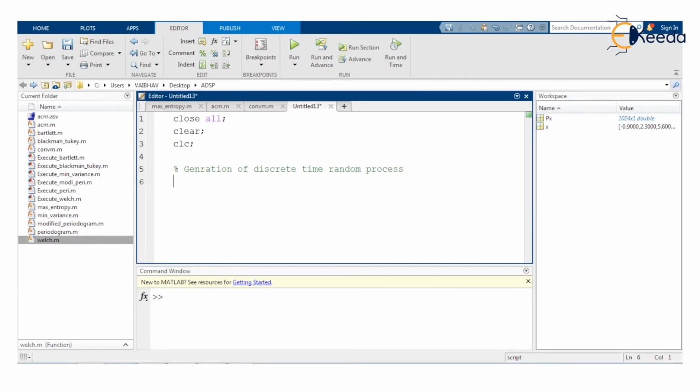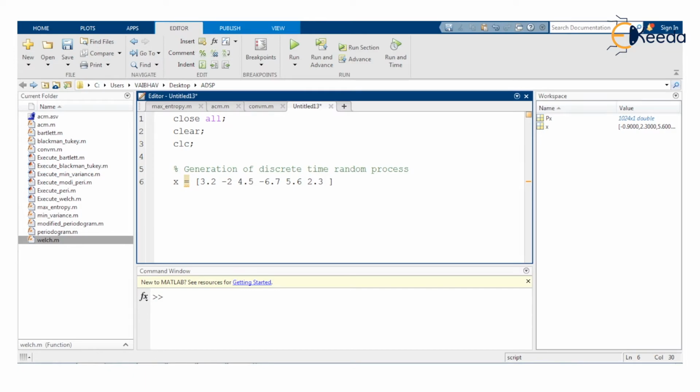Here we are opting for two ways of generating the discrete time random process. x is assigned variable values in a random sense, for example, let us start with 3.2, next to that -2, next to that 4.5, -6.7, the four values we have given, 5.6, then 2.3, six values have got completed.